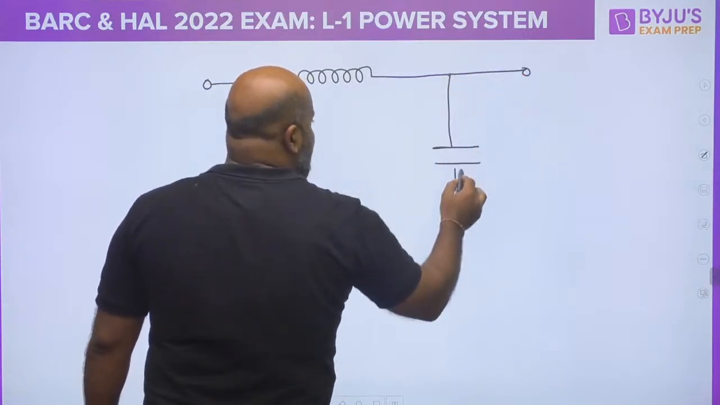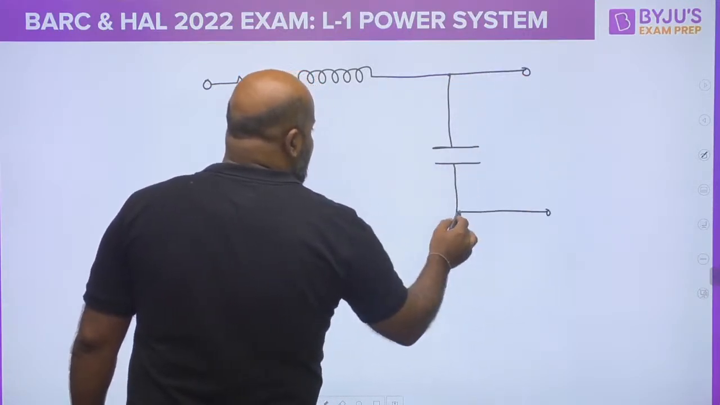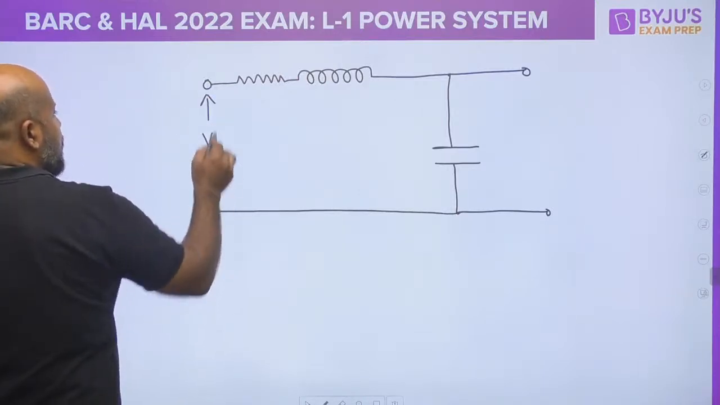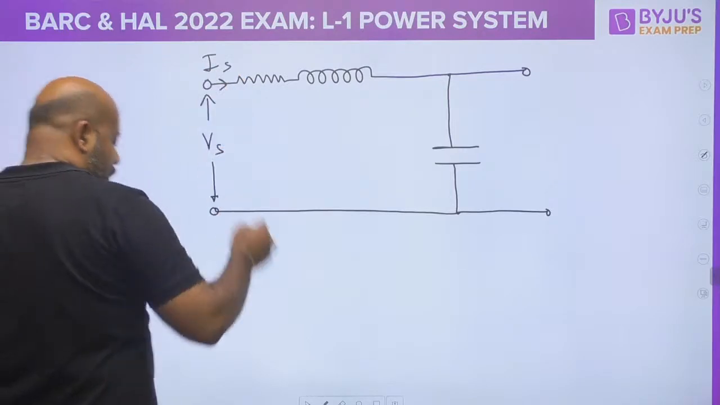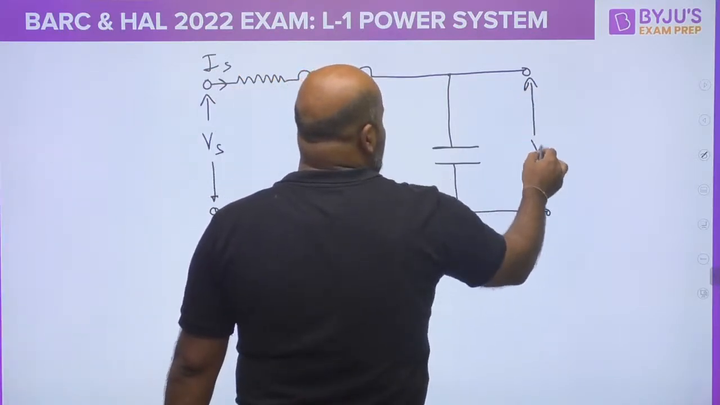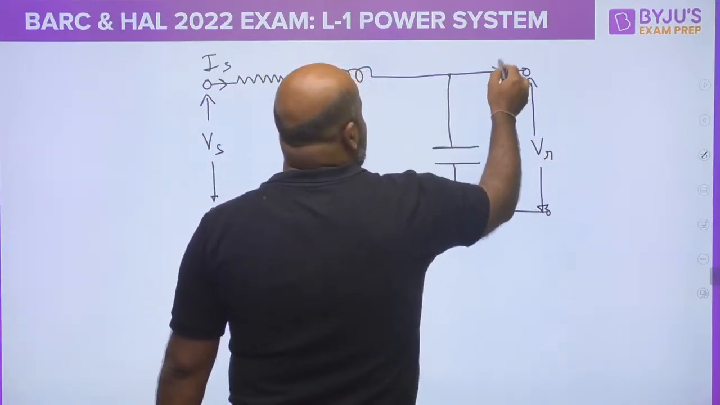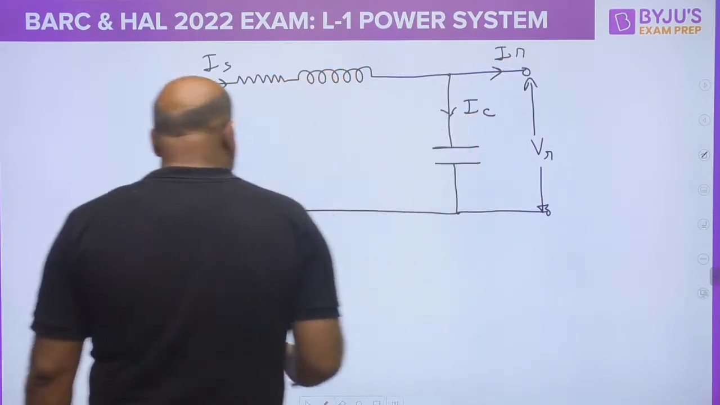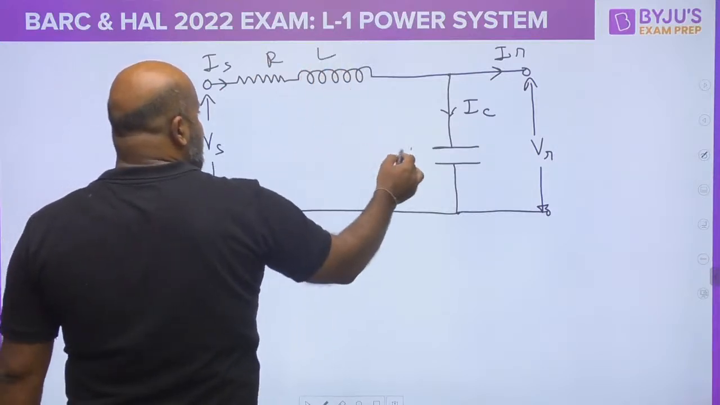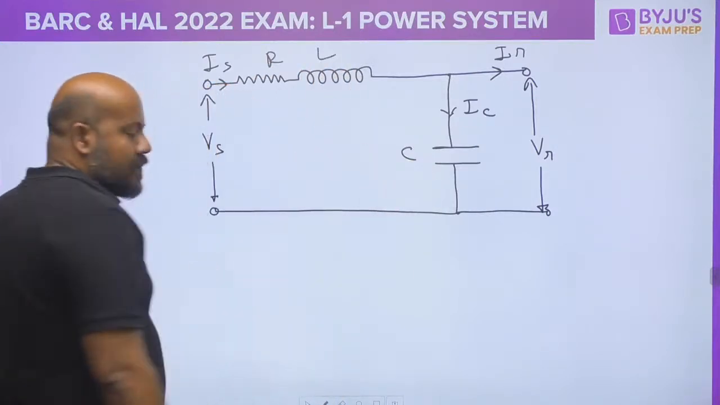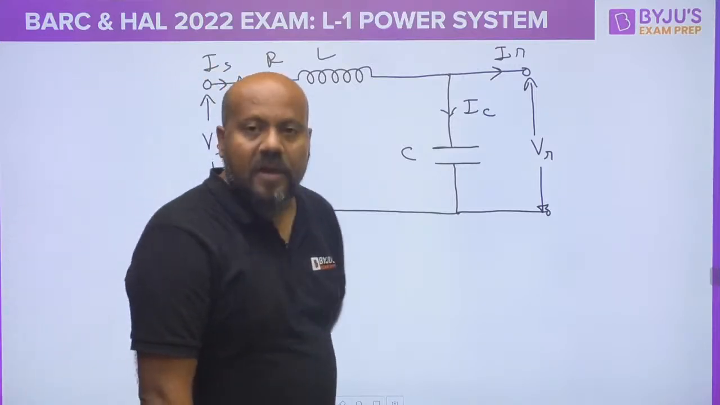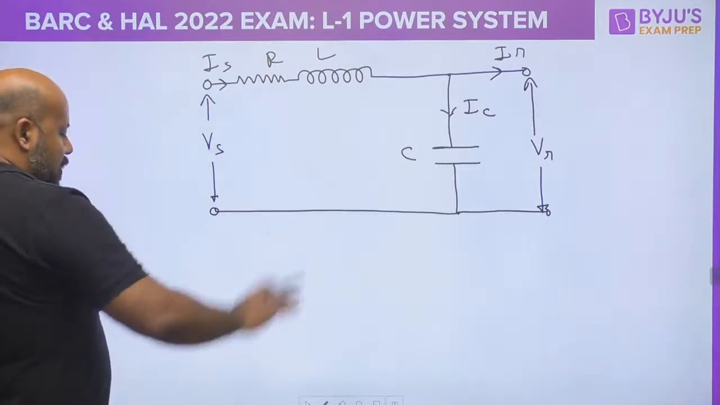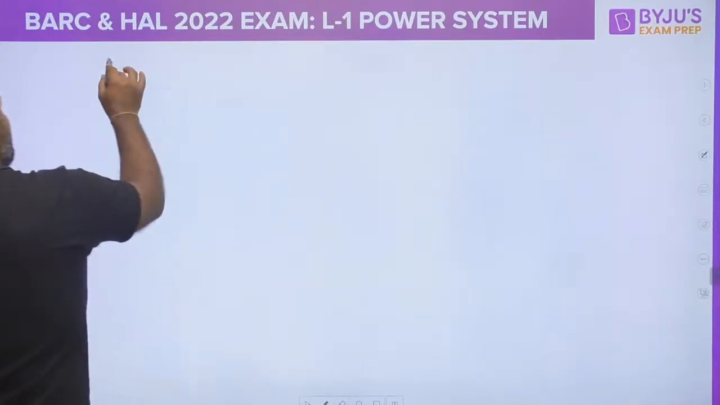This is the lumped parameter model, and we use it for the medium transmission line. This is your sending end voltage, sending end current. This is your receiving end voltage. This is your receiving end current, and this is the charging current. Are you getting this? R, L, C. Yes, everyone. Are you getting this? Now please try to understand what is happening here. Let us try to understand the Ferranti effect.